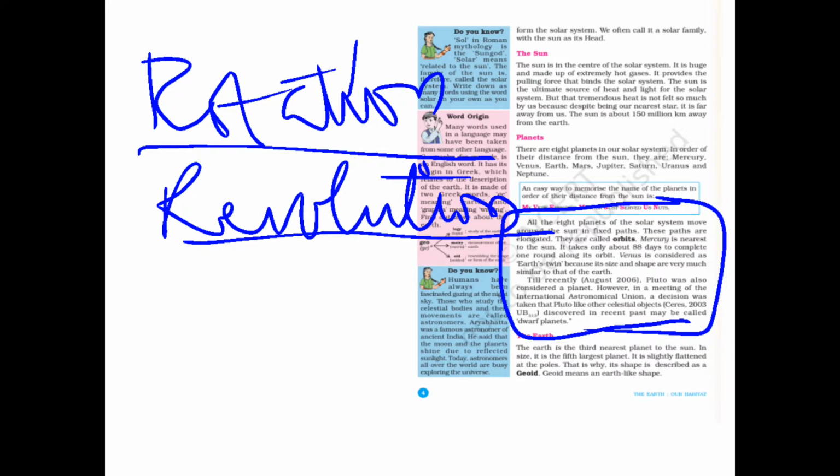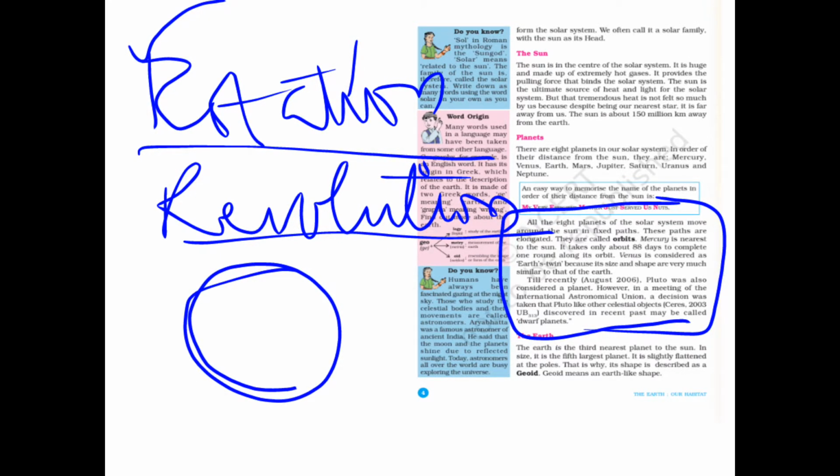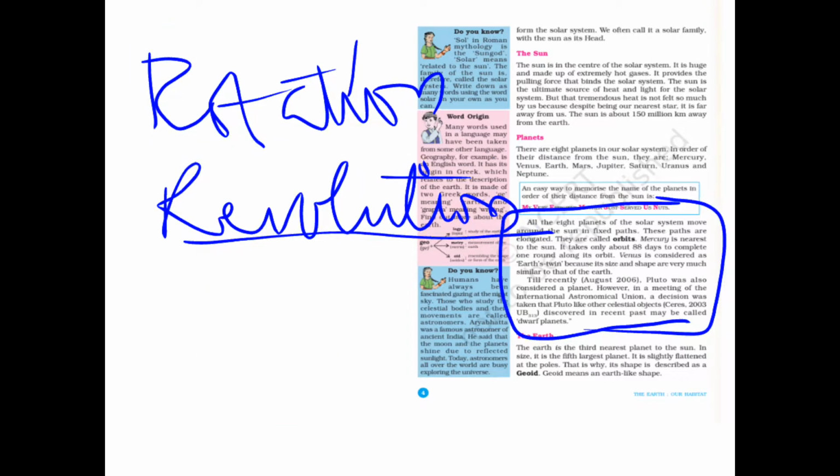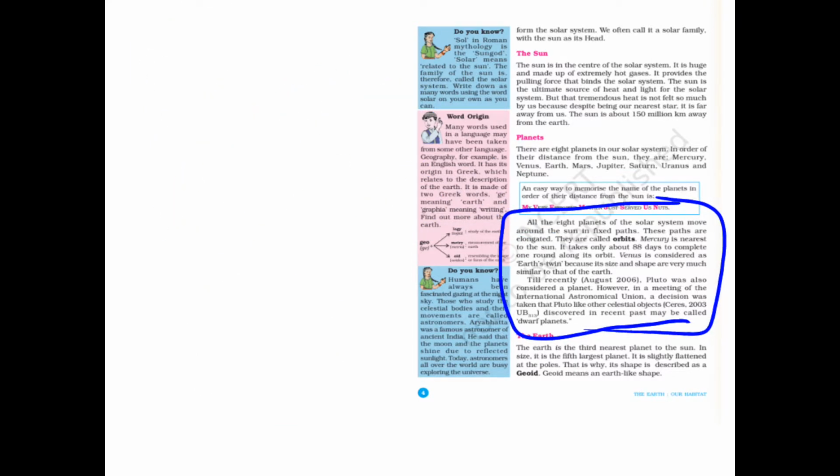Now, rotation means the planet itself will be rotating itself. And revolution means the planets revolving, moving around the sun.